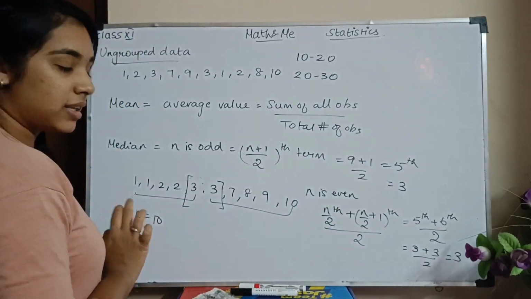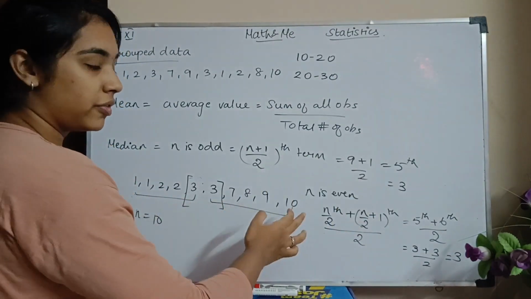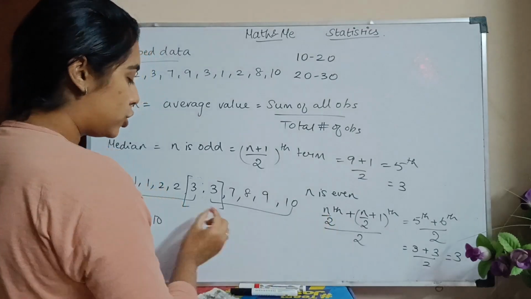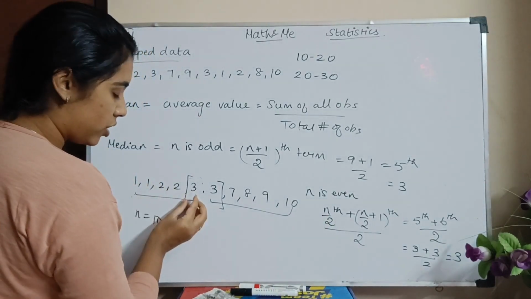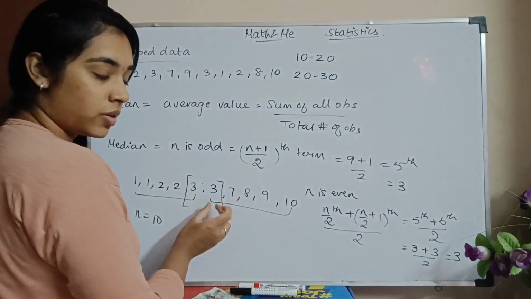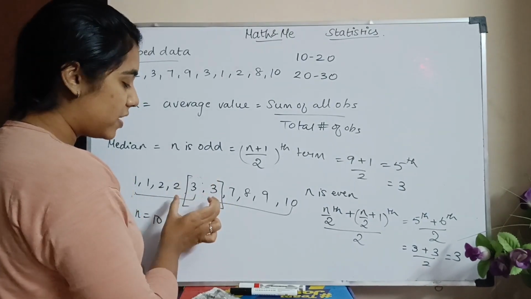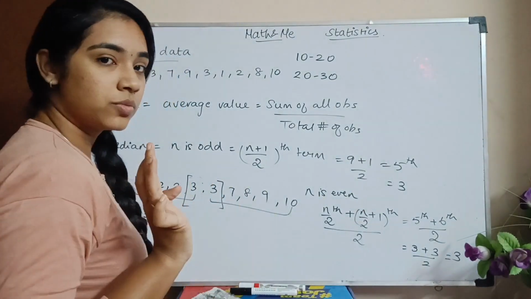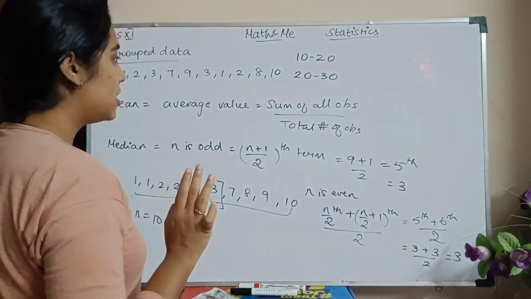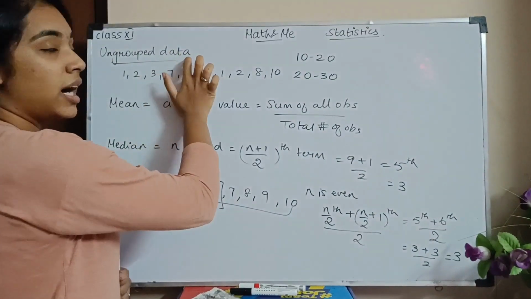இப்போ n even இருந்ததுன்னா I have even number of observations. So it will be n by 2th. அதாவது இந்த 5 termsலேருந்து ஒன்று, இந்த 5 termsலேருந்து ஒன்று. Okay, so I take these two, I find the mean of this, which is the average of this. So ரெண்டு term இருக்கு, so divided by 2. Okay, clear? So this is my mean and median for ungrouped data.